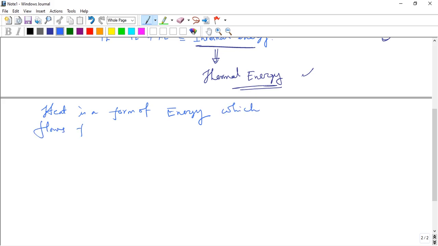That is called heat energy, or simply heat.